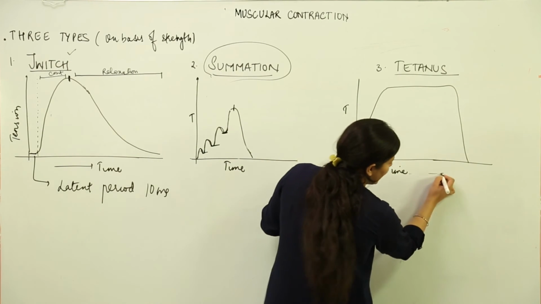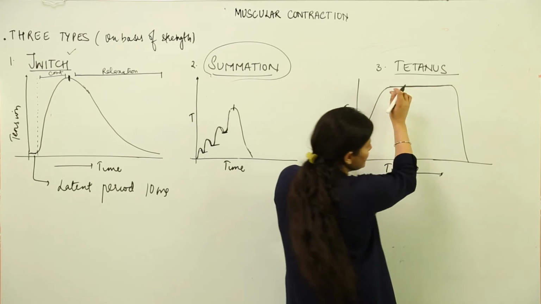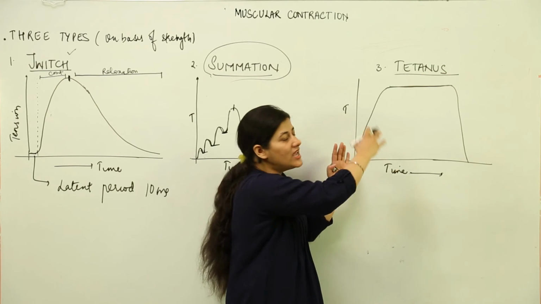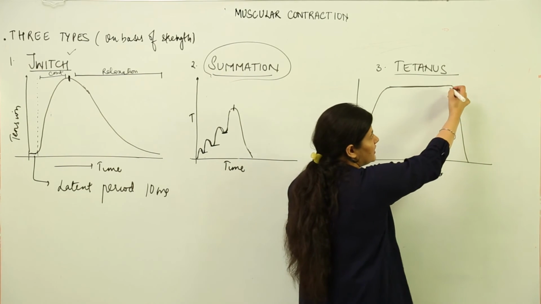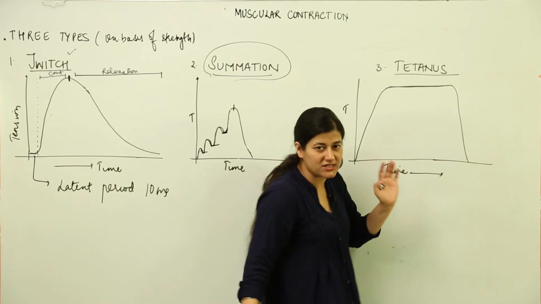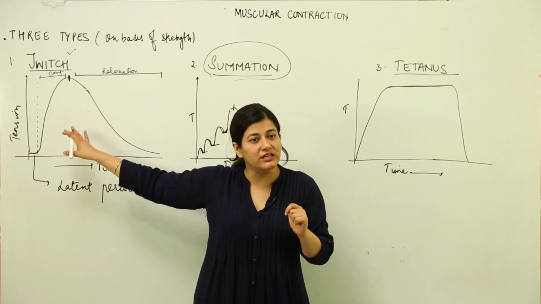As you can see, this is the time representation, and this plateau formation shows that the muscles have reached the contraction stage, they stay in that contraction stage, and then they suddenly come to the relaxation phase. So there is not a uniform pattern as observed in a single twitch.